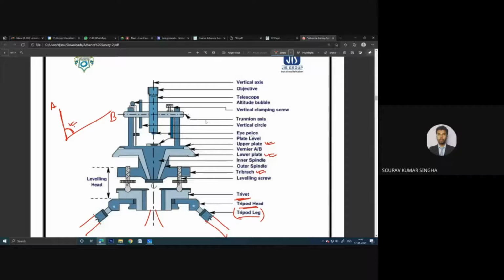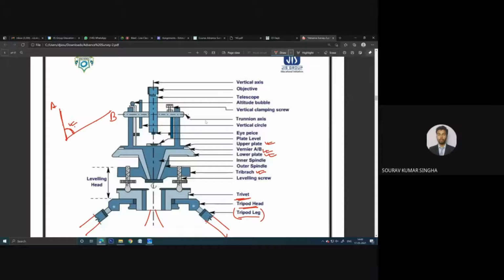Now there are some more things in between, like vernier A and vernier B, which are not clearly shown over here. In the top view, I will show you what vernier A and vernier B are. Eyepiece, basically, is what? By which you can see through the telescope.